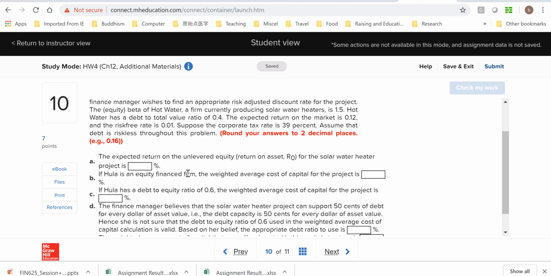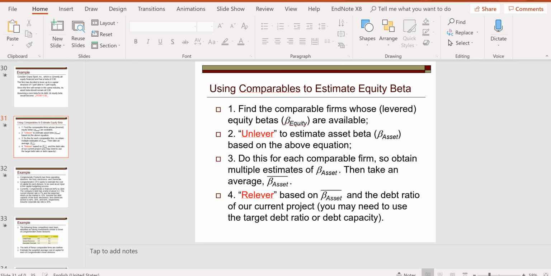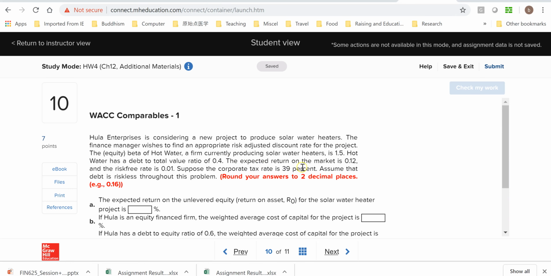So the question boils down to how can we figure out the asset beta? And that's what we just talked about. We can do the unlevering, right? Because we know the equity beta of the comparable firm, and we know the debt beta of the comparable firm. It's 0. So we can figure out the asset beta.